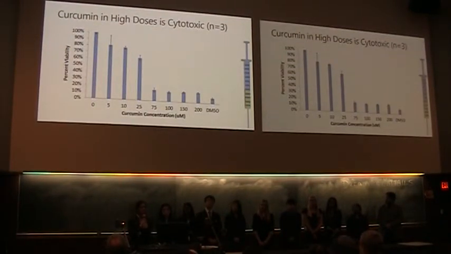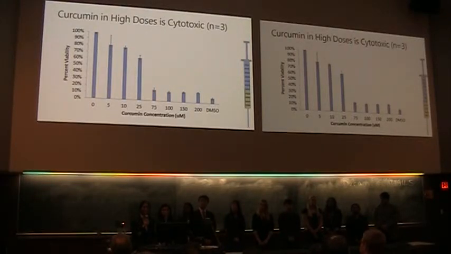Our next part of our project was to be able to design our in vitro system. So as we see here, curcumin is cytotoxic in very high doses. After 75 micromolar, pretty much the cells are dead. There's 20% viability. And so as a result, we decided to stick to a concentration somewhere lower than 25 micromolar, as this is where the cells are mostly viable, and it also serves as an upper limit for all of our other testing for phase 1, as it gives us a good idea of exactly how much curcumin is our maximum amount that we can load in before we actually start to harm the cells instead of help them and protect them.